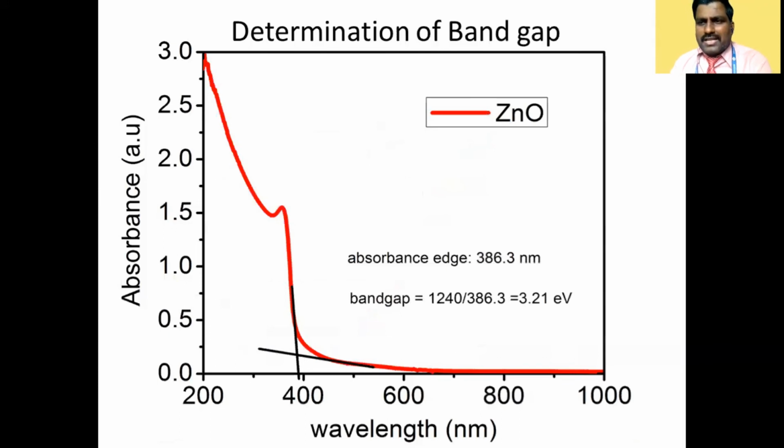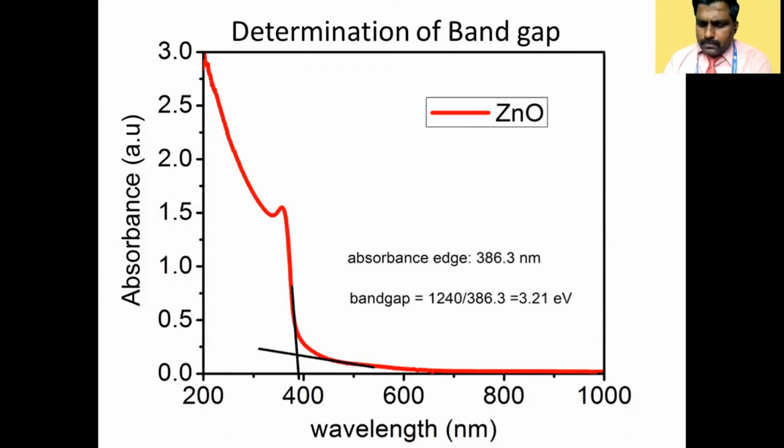For zinc oxide material, whether it is nanomaterial or bulk material, don't worry. We are recording the spectrum of zinc oxide. You see that? Now we draw a tangent line to the head of this peak, that is at this point. What is the value here? The intersecting point is around 386 nanometers. We divide 1240 by 386 nanometers, and directly we will get the band gap in electron volts.